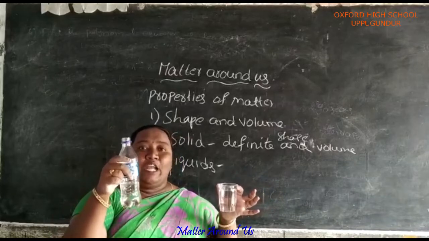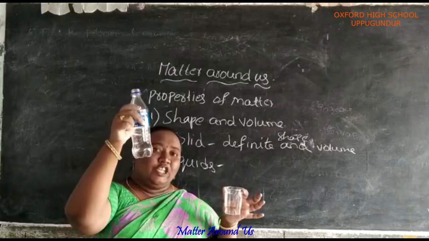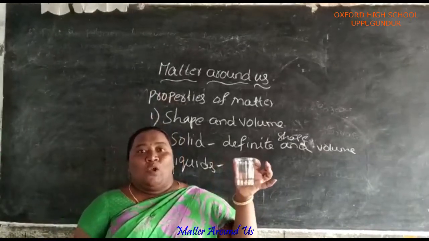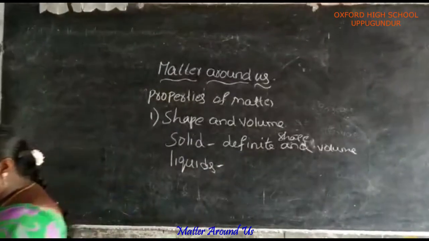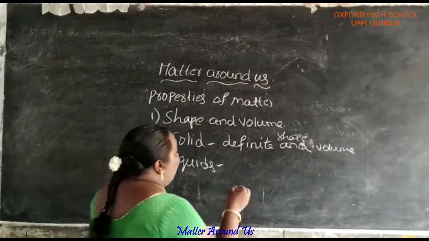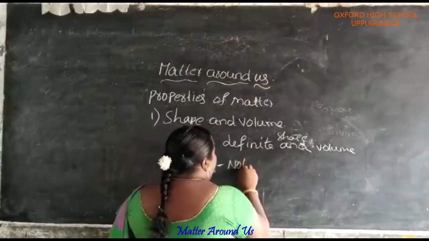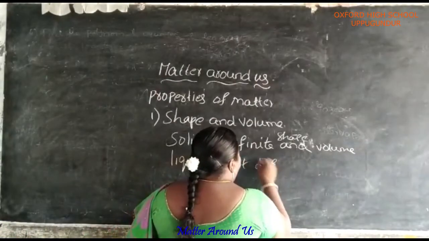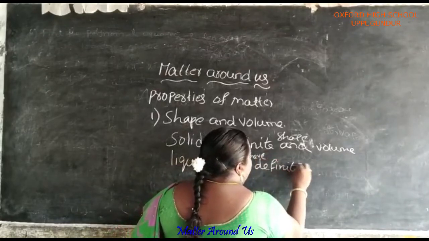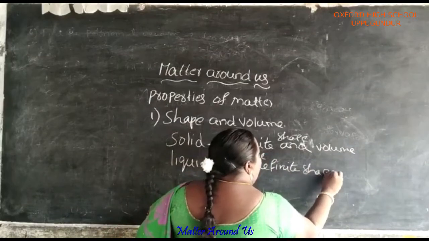The volume is the same, but the shape is different: it has the shape of the bottle and the shape of the glass beaker. So liquids do not have a definite shape, but have a volume.